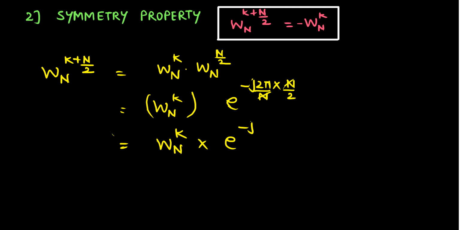This n gets cancelled and this 2 gets cancelled, so we have e to the power minus j pi, and we know that e to the power plus minus j pi is given as minus 1. So this results into minus Wn to the power k. Therefore we have Wn to the power k plus n by 2 is equal to minus Wn to the power k, and this is known as the symmetry property for the Twiddle factor.